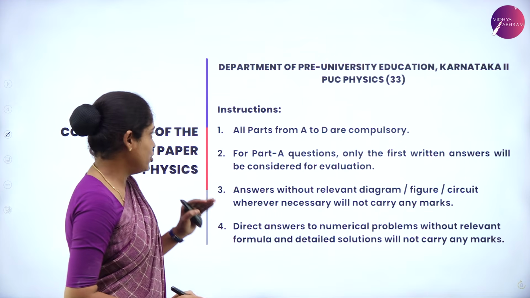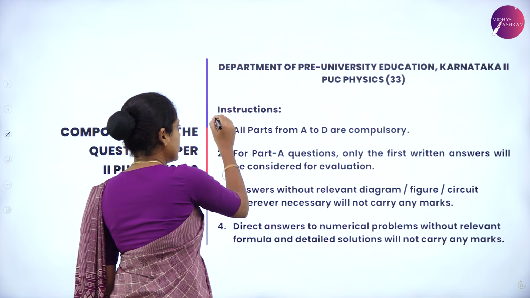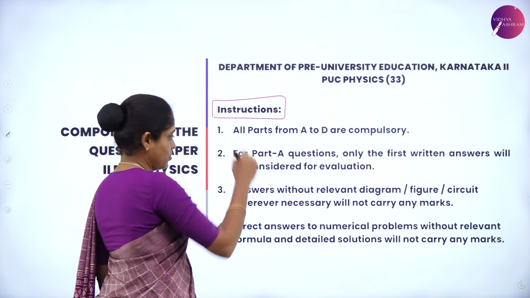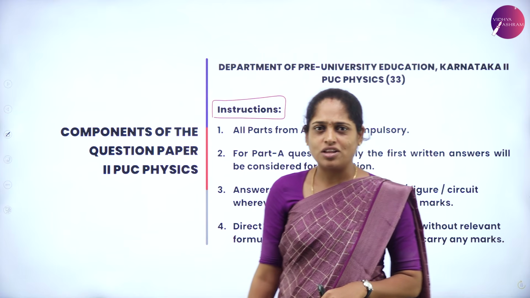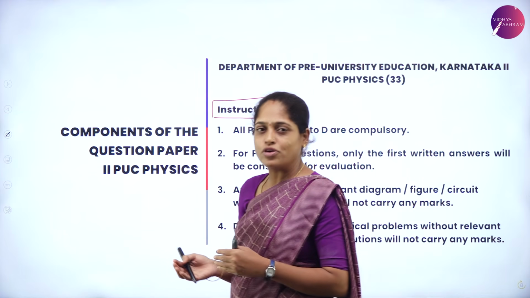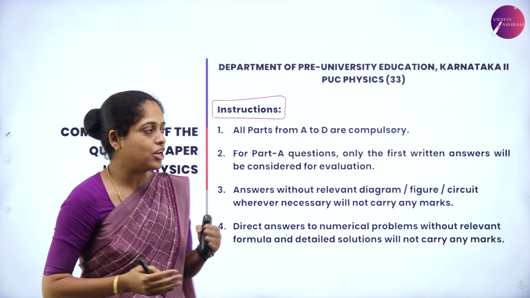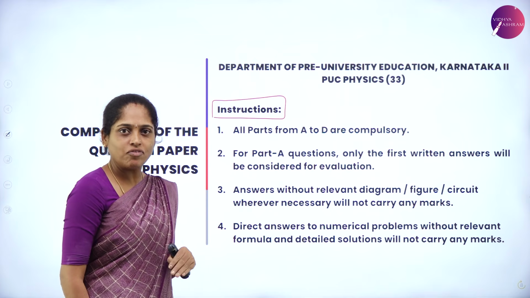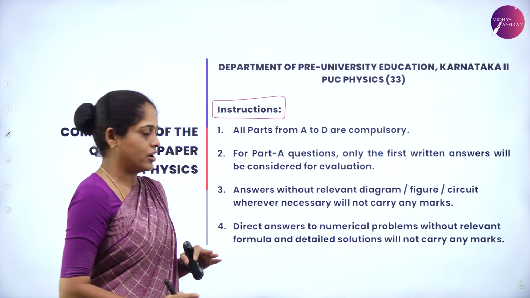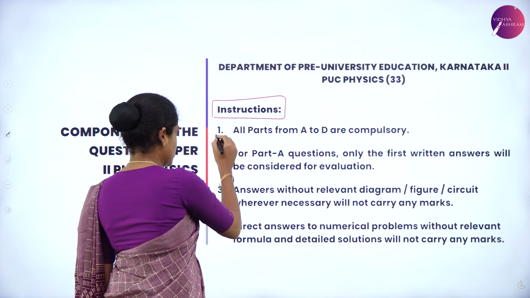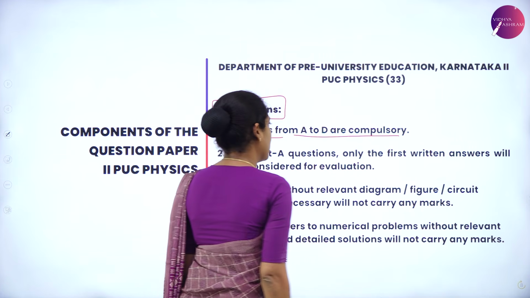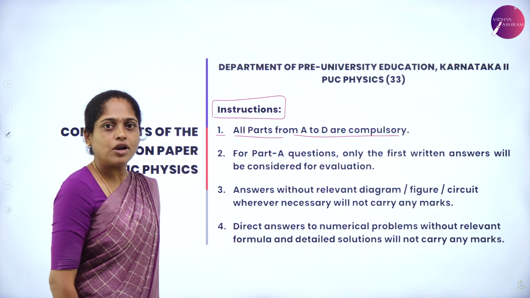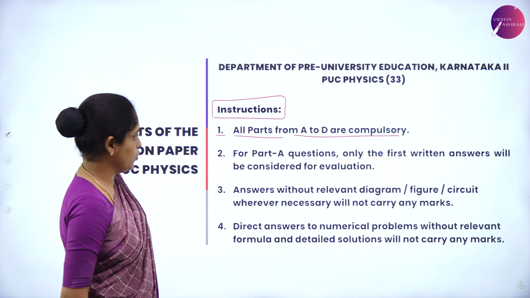Before knowing the components of the question paper, let us know the instructions given in the question paper, which you all ignore. You have 15 minutes to read the question paper. Even in that, you ignore this instruction, which is very important. The first instruction is all parts from A to D are compulsory. You have to attend all the parts from A to D.